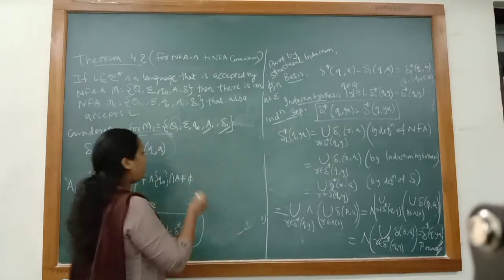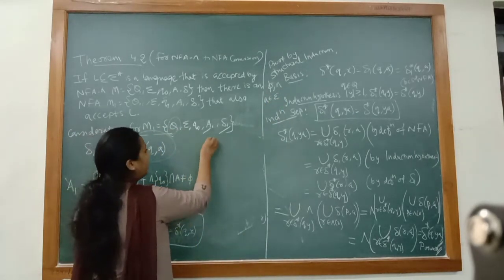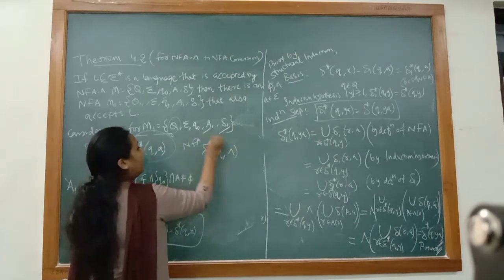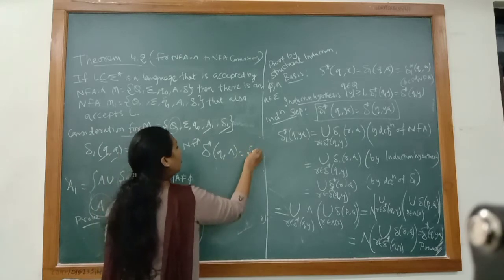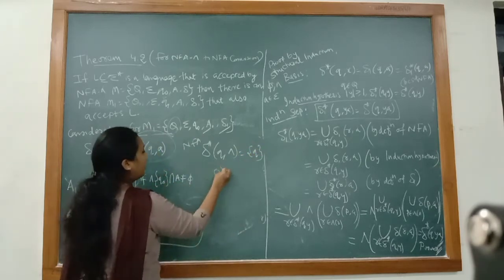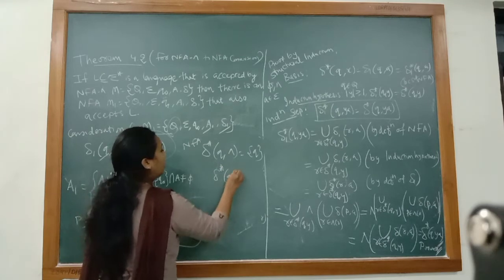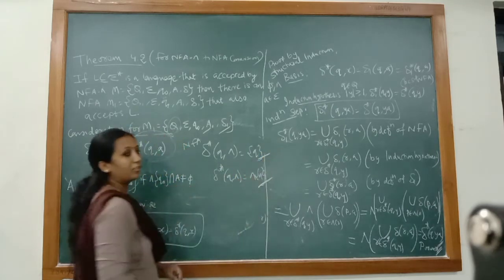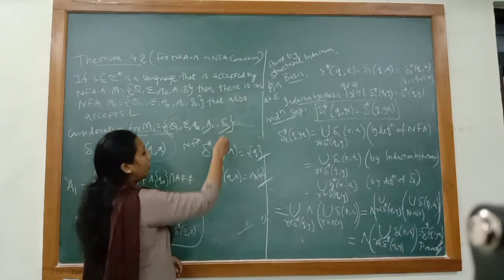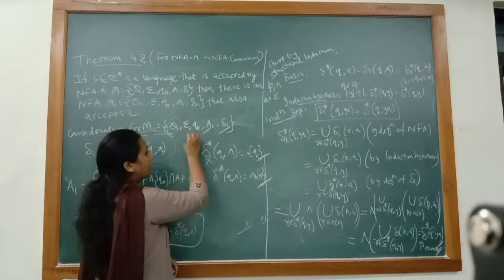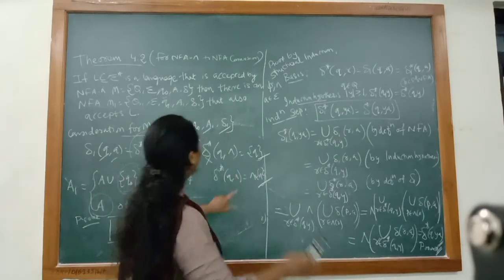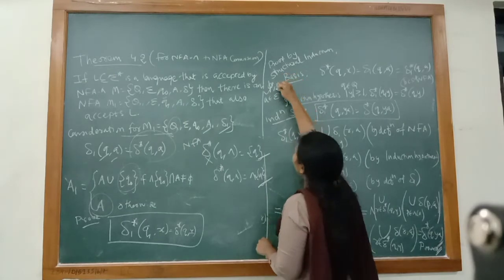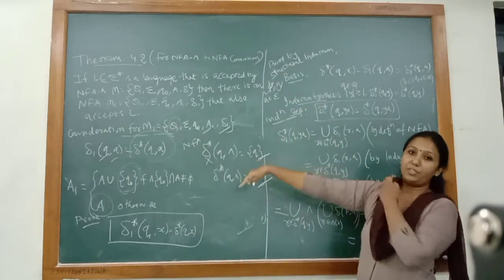Now we know that in NFA, if I talk about null, then delta star Q null for NFA is only Q. But in NFA null, delta star Q null is equal to null closure of Q. Both the things are very different. So I cannot take x equal to null as our initial value. So we cannot take these two; we cannot take empty language, we cannot even take null in case of NFA null and NFA.